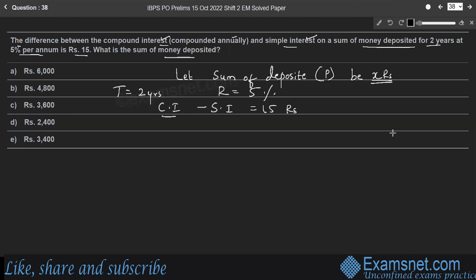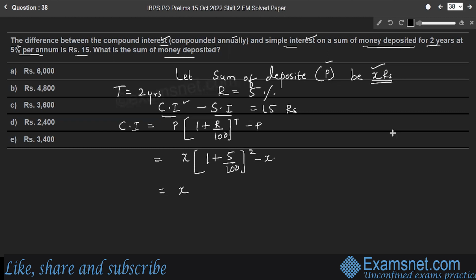Right? So compound interest minus simple interest difference is 15 rupees. Both compound interest and simple interest are in terms of X rupees because both are calculated based on the deposited money. Therefore, let us find the value of compound interest and simple interest using the formula. So compound interest is equal to principal into 1 plus rate by 100 to the power of time minus principal, right? Which is equal to, here deposited sum is X rupees into 1 plus rate 5% by 100 to the power of 2 minus X.